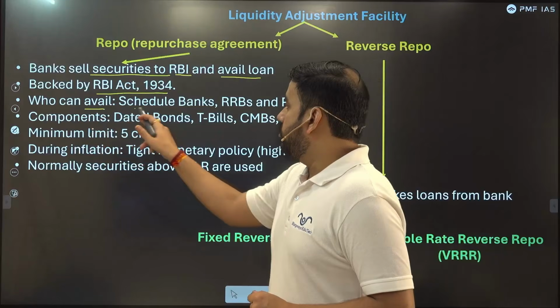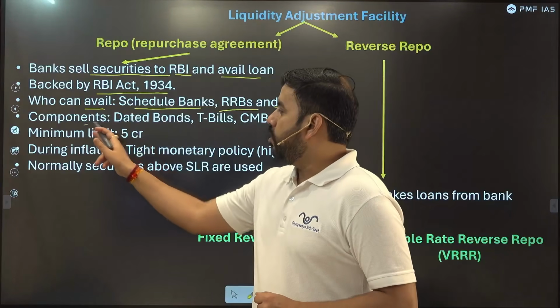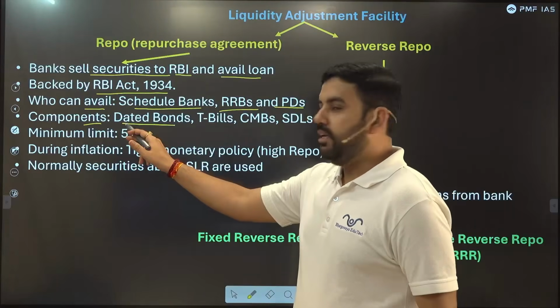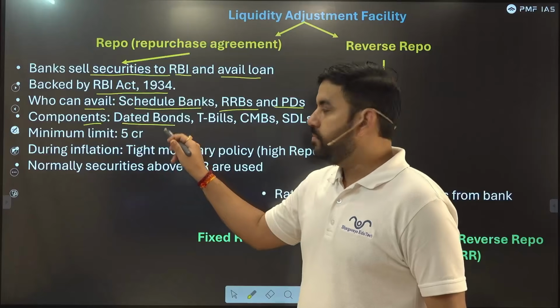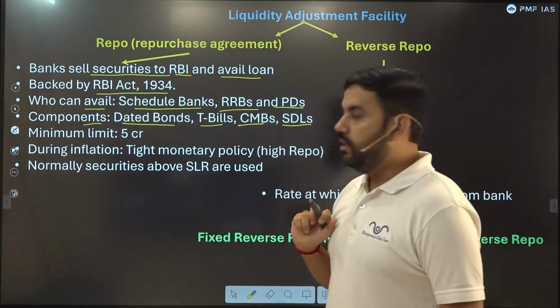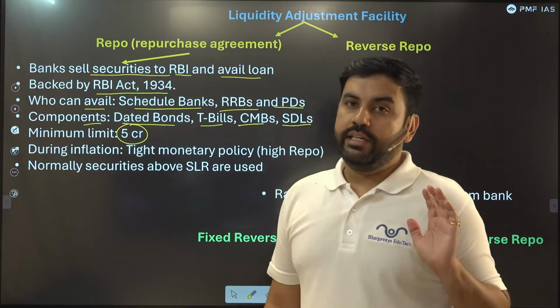Who can avail? Scheduled commercial banks, regional rural banks, primary dealers. Component, what the bank can keep: dated bonds, treasury bills, cash management bills, state development loans, and the minimum limit is 5 crore. So at least 5 crore should be taken under repo.